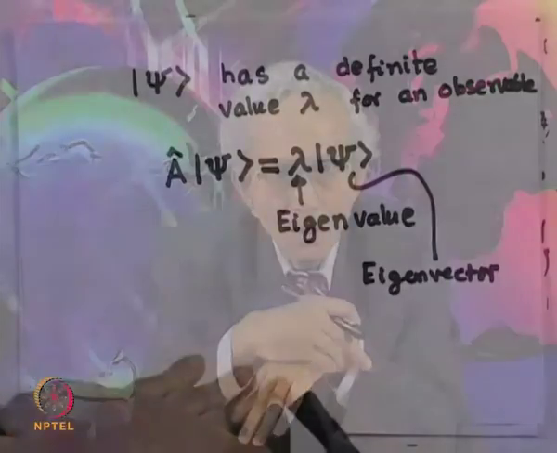Now an arbitrary state is not necessarily an eigenstate of an operator, but if you take the collection of eigenstates corresponding to a given operator in the Hilbert space, then this set of eigenstates forms a complete basis. What is meant by a complete basis?